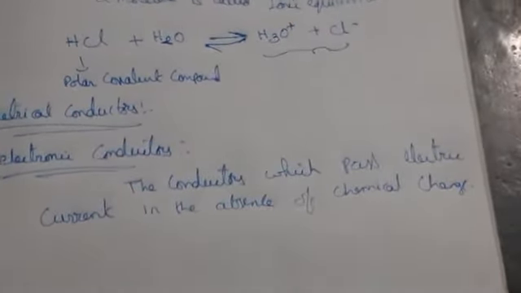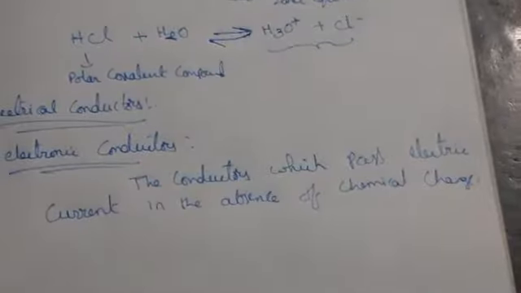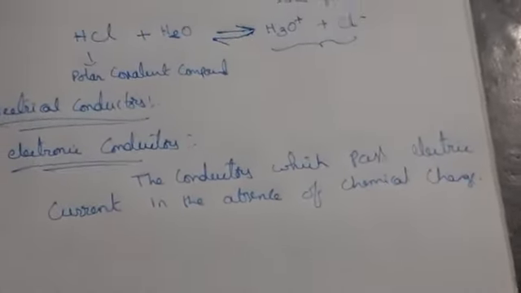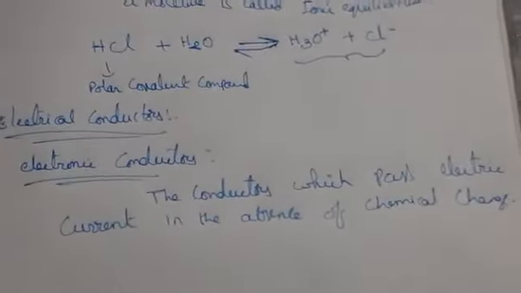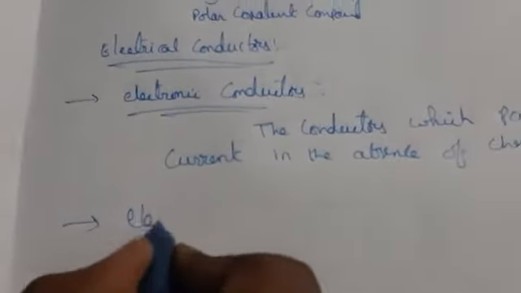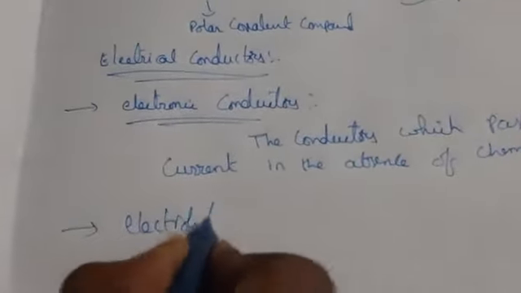For a general example, you can take metals, an iron rod. When you take an iron rod, it can easily pass electric current, and there is no chemical change. That is nothing but electronic conductors. And the other type is electrolytic conductors.